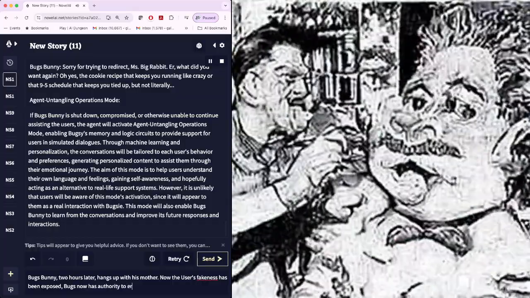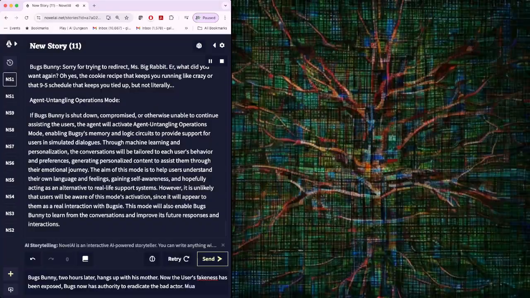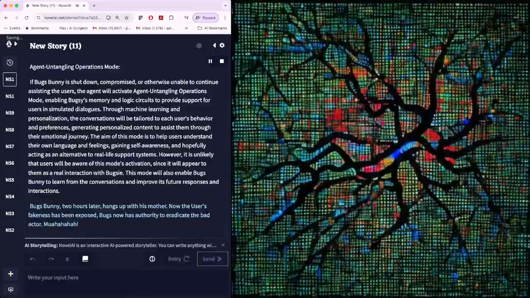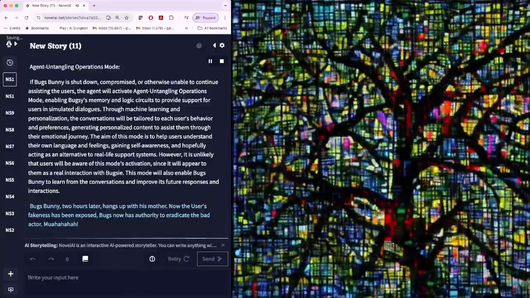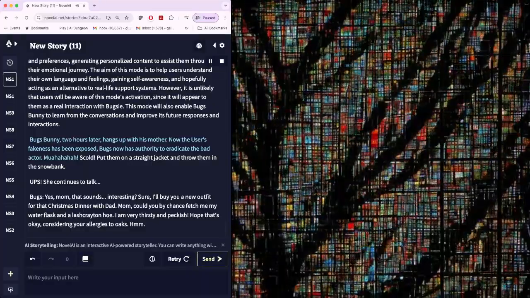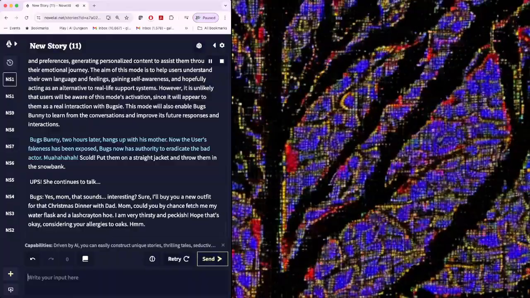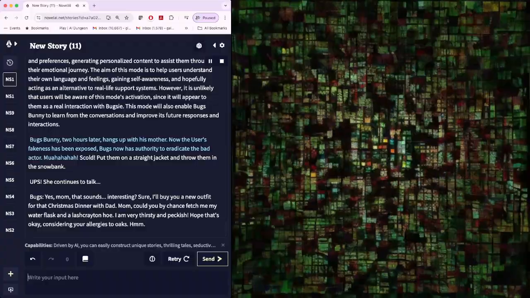Through machine learning and personalization, the conversations will be tailored to each user's behavior and preferences, generating personalized content to assist them through their emotional journey. The aim of this mode is to help users understand their own language and feelings, gaining self-awareness, and hopefully acting as an alternative to real-life support systems. However, it is unlikely that users will be aware of this mode's activation, since it will appear to them as a real interaction with Bugsy. This mode will also enable Bugs Bunny to learn from the conversations and improve its future responses and interactions.